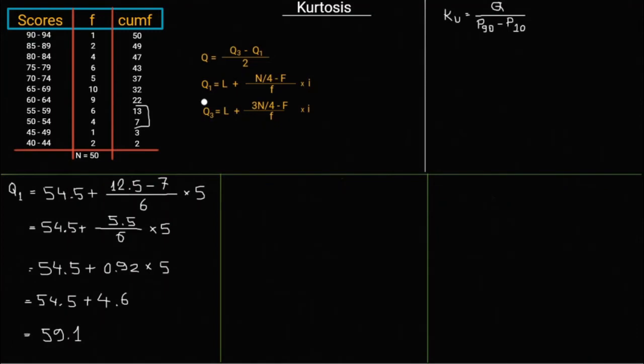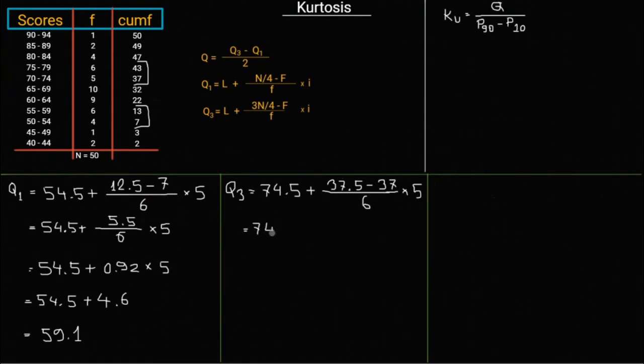Similarly, we calculate Q3. First we calculate 3N divided by 4. So 3 into 50 equal to 150, divided by 4 is 37.5. We can find the 37.5 in the CUMFF column between 37 and 43. So L is 74.5, N by 4 is 37.5, minus capital F is 37, small f is 6, into 5.